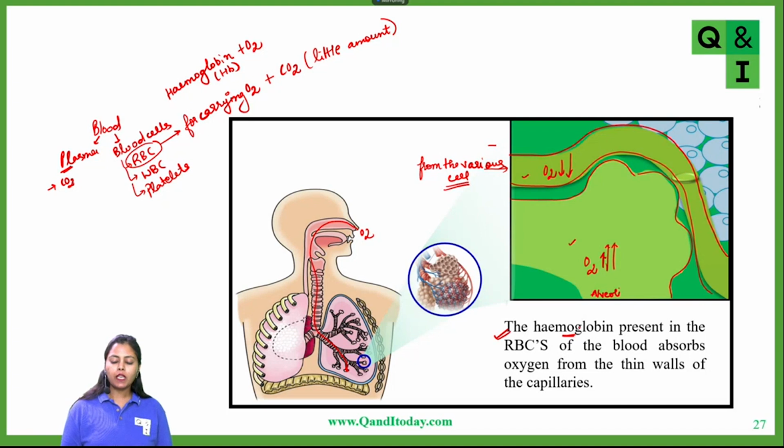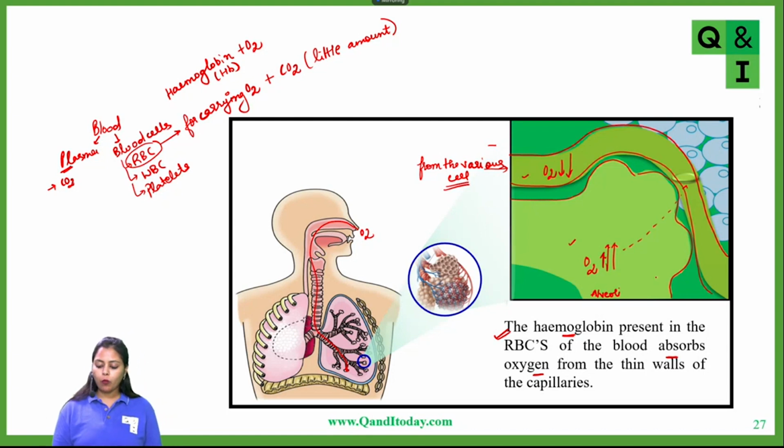The hemoglobin present in the RBCs of the blood will take up oxygen from the thin walls of these alveoli. And the blood capillaries lining these alveoli also have very thin membranes.